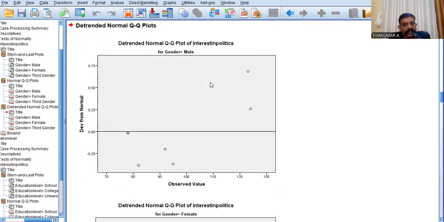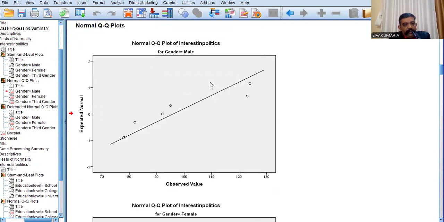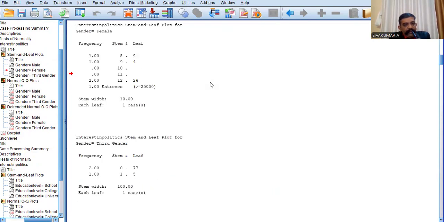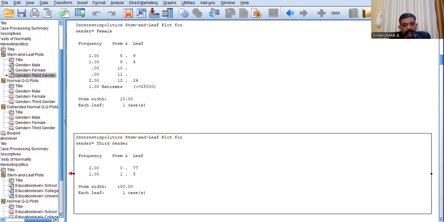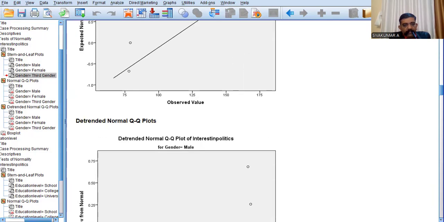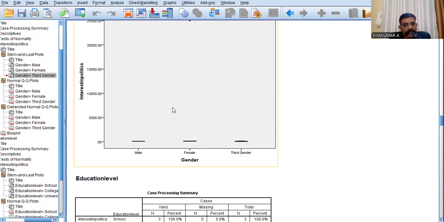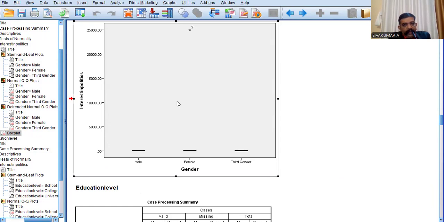Yes, wait, box plot graph. Okay, this is a box plot graph.